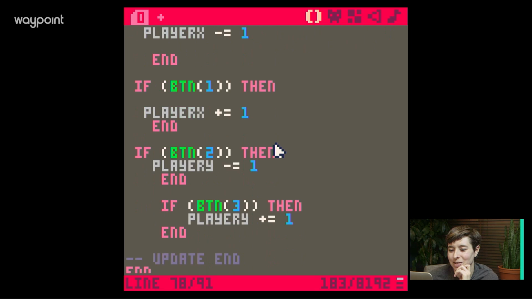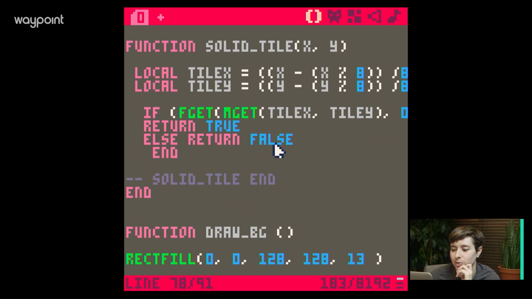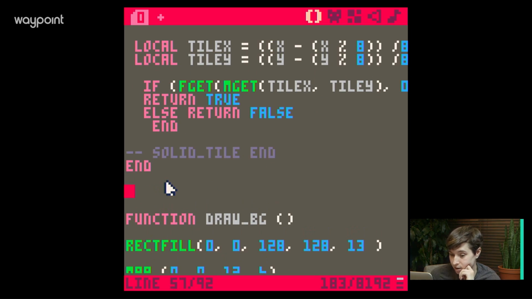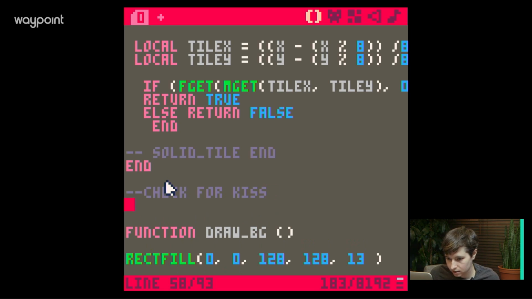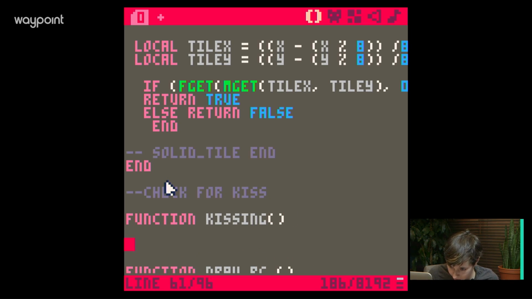I'm just really pleased with myself right now. All right, well, we can start writing it and see where we get. Okay, so let's check for solid tile, and why don't we do check for kiss, okay? If we make Rosa a tile instead, then we can just do the whole thing. All right, that's fine. We can just make her a tile. She's a tile lady. Okay, check for kiss. Function kissing. And then, of course, we have an end here, and in here, this is always where I say end kissing.